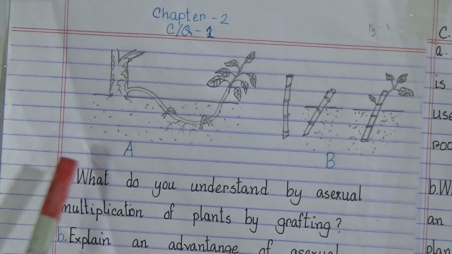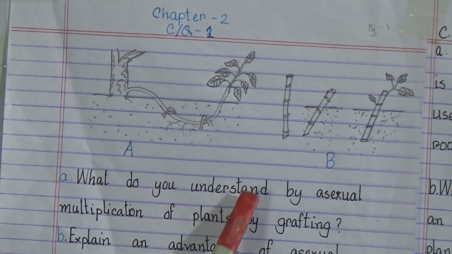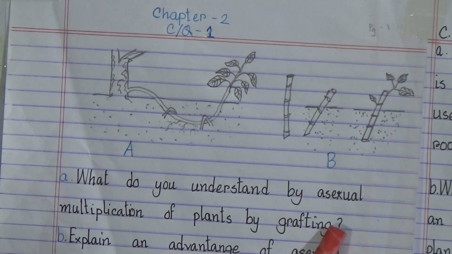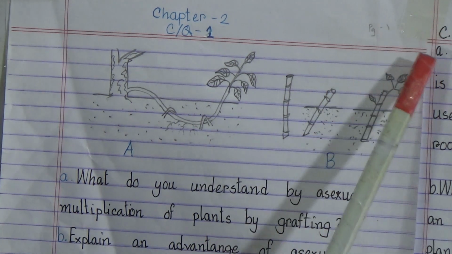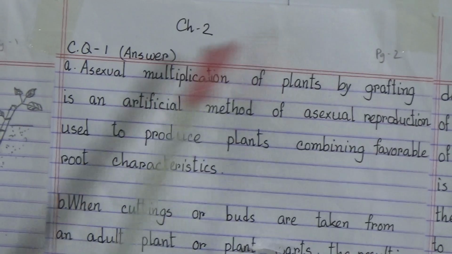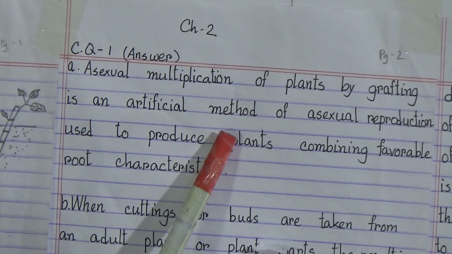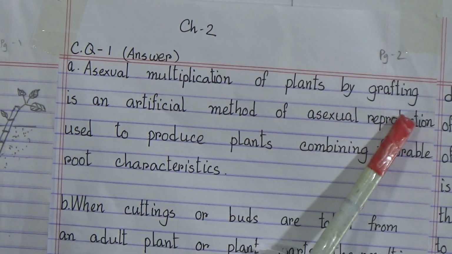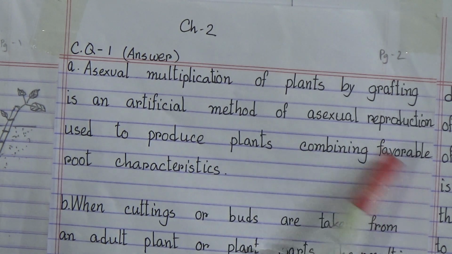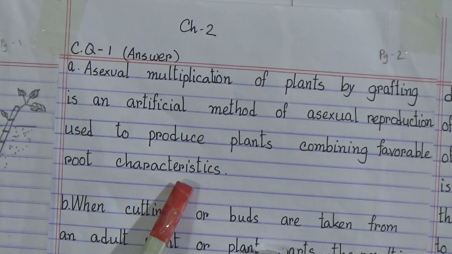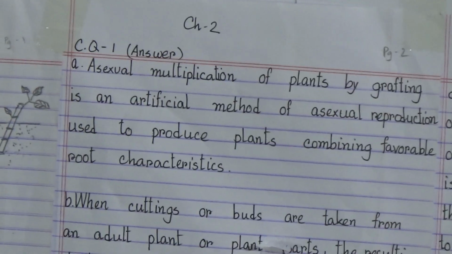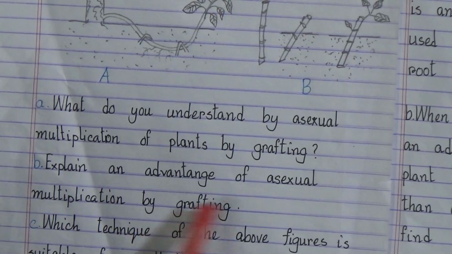Okay, now read the question. What do you understand by asexual multiplication of plants by grafting? The answer is, asexual multiplication of plants by grafting is an artificial method of asexual reproduction used to produce plants combining favorable root characteristics. Okay, number B. Explain an advantage of asexual multiplication by grafting.